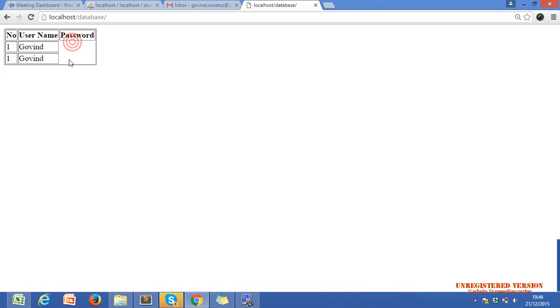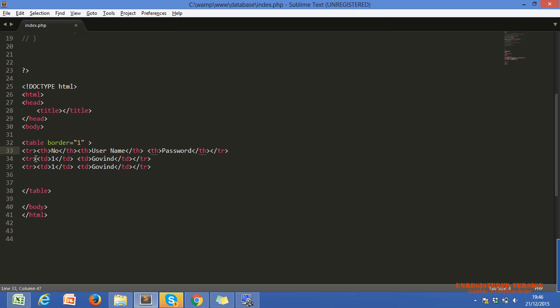Why blank? We didn't use a third table data, a third column, in the second row. We used only two columns. Is there any confusion?